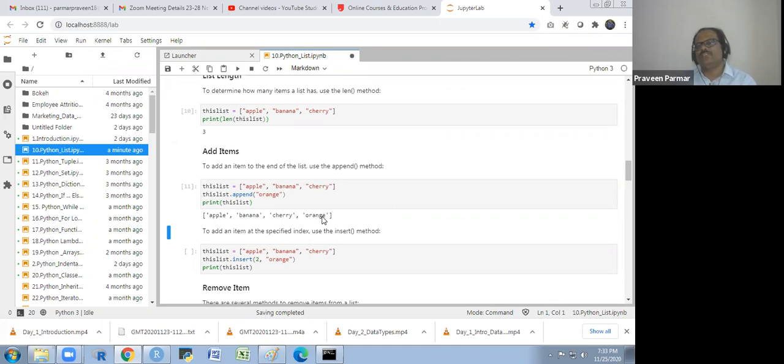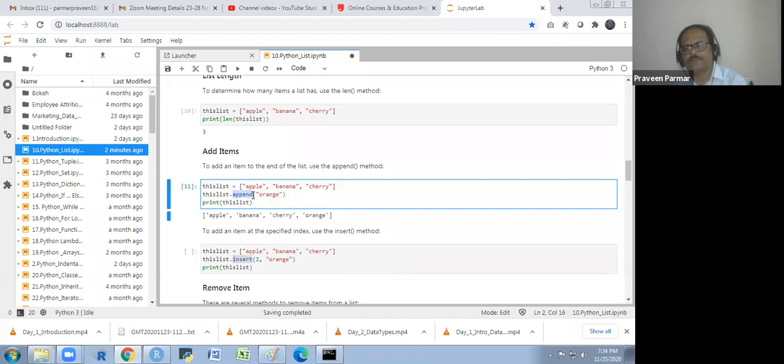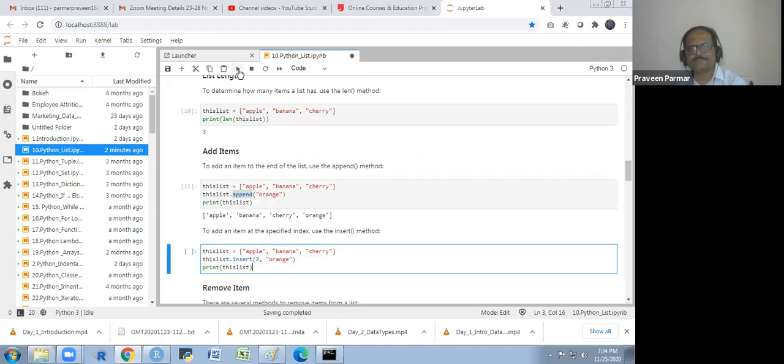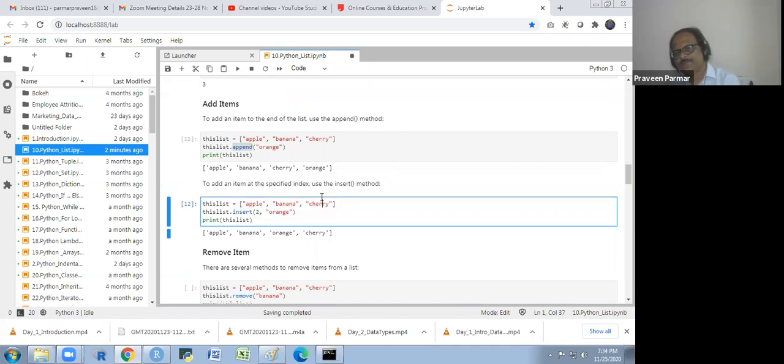If you want to add at a specified index, not at the end of the list, somewhere between banana and cherry, so it is the second index, we use the insert function instead of append. So I will get orange between banana and cherry. It is the second index: 0, 1. It will add at the second index. Currently the second index is cherry.